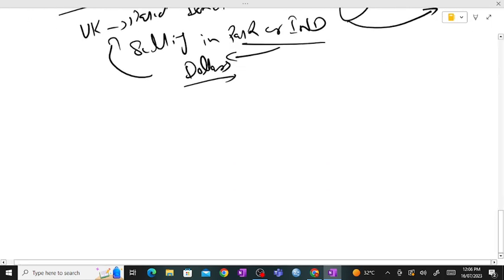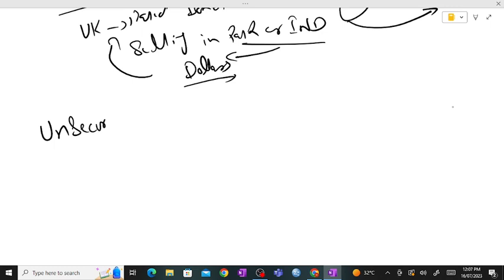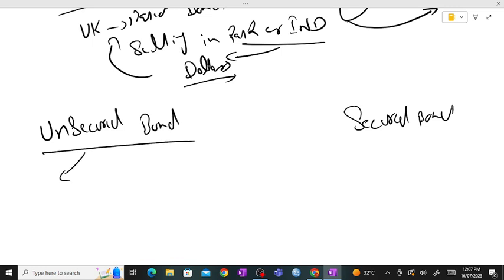If we talk about them from the perspective of security, we categorize them into two parts: unsecured bonds and secured bonds. Unsecured bonds are normally known as debentures. Why do I say it is an unsecured bond? Because of the high risk.